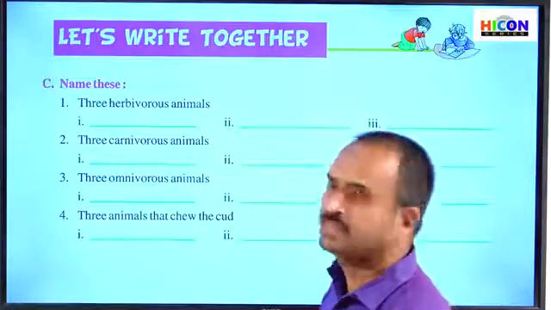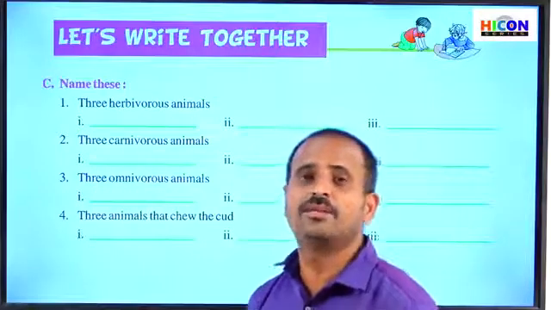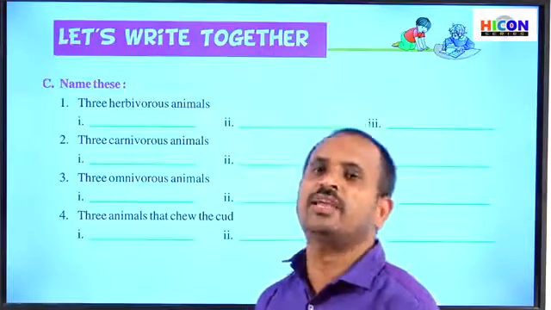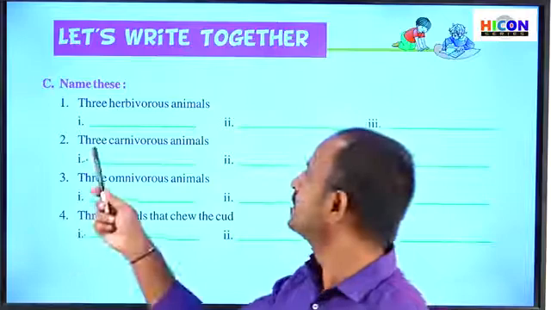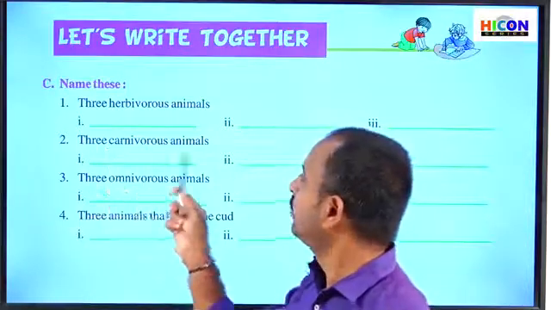So children, see the second one, three carnivorous animals. So what are carnivorous animals? So those animals which eat only flesh of other animals. That means these animals especially eat other animals. Those are called carnivorous animals.